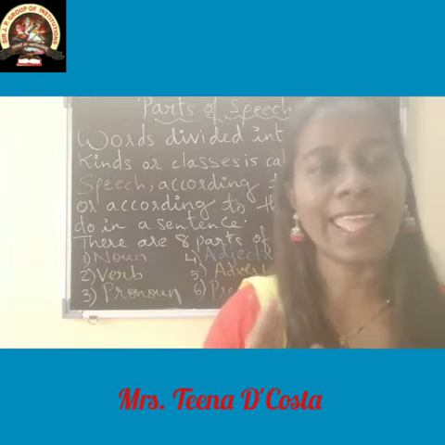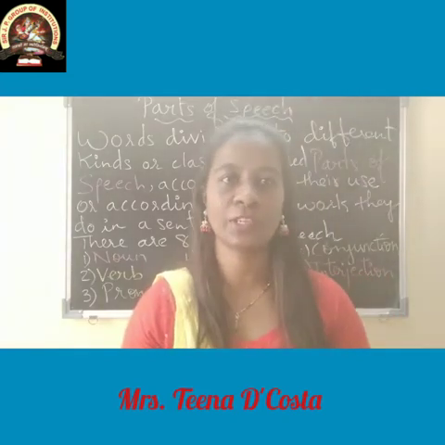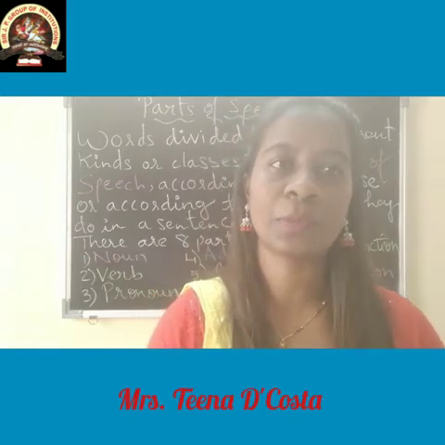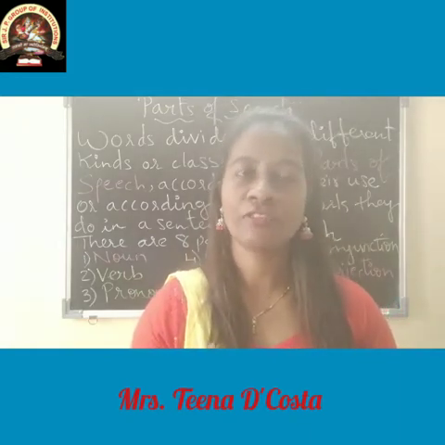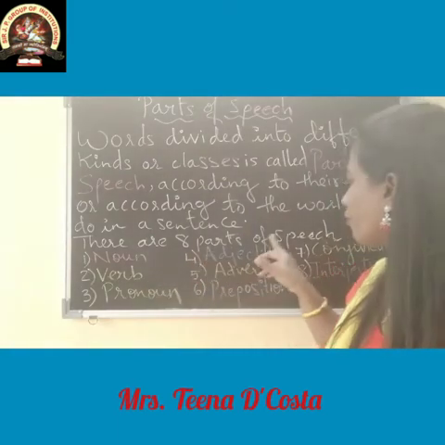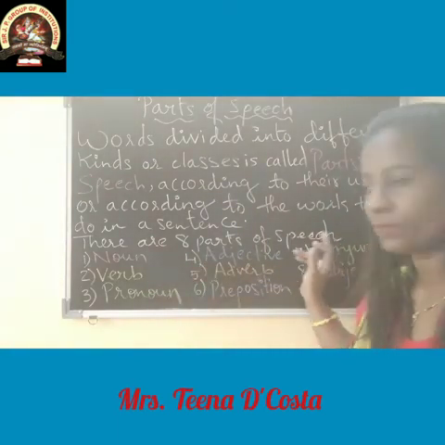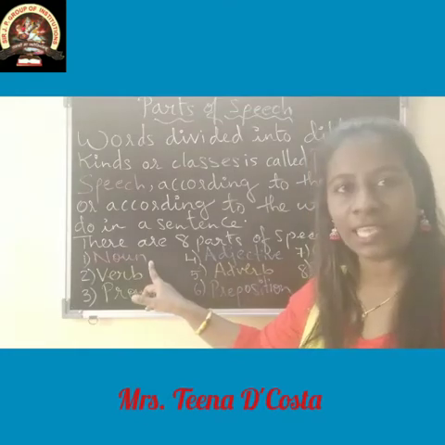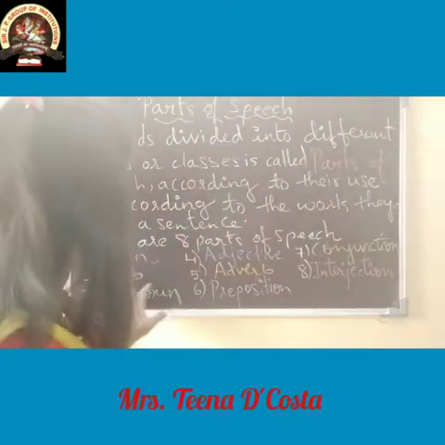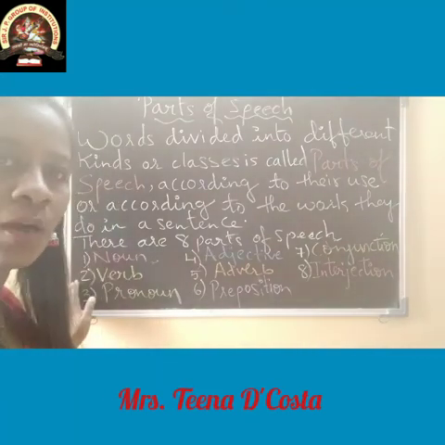Now there are 8 different parts of speech and we are going to study all the different 8 parts of speech in detail. So first let's see. There are 8 different parts of speech. The first one you can see is noun. Okay students, the second one you can see is verb.